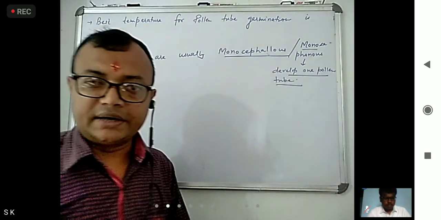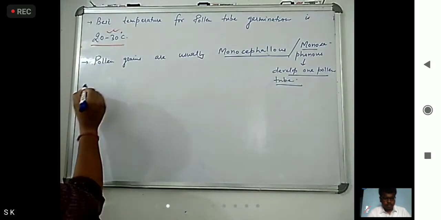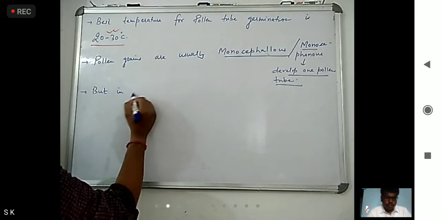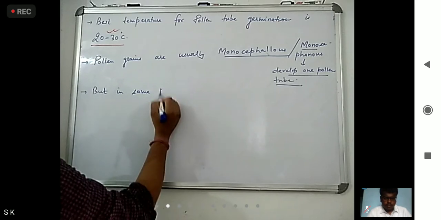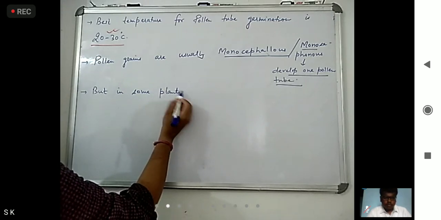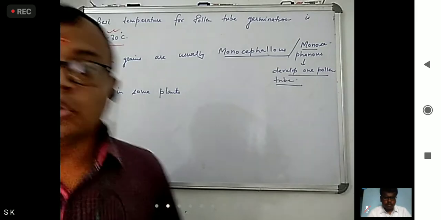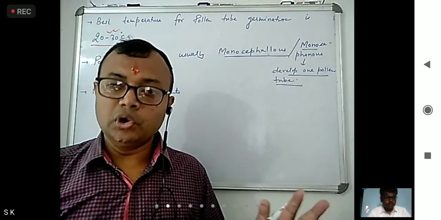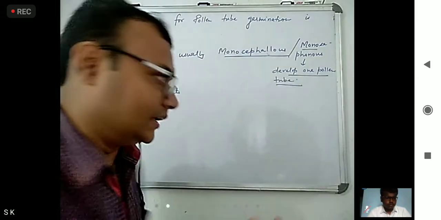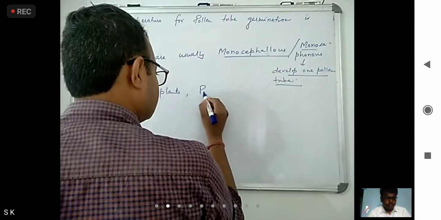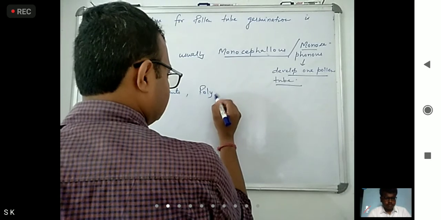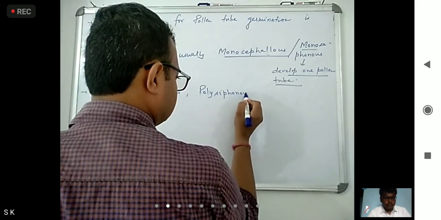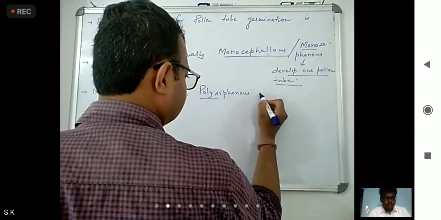Okay, but in some plants, what happens? More than one pollen tube develops; polysiphonous conditions are there. Poly means more than one.